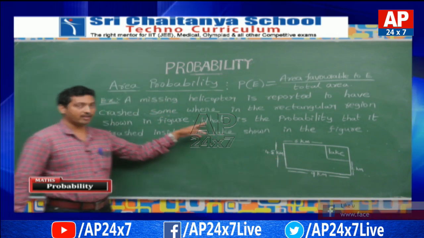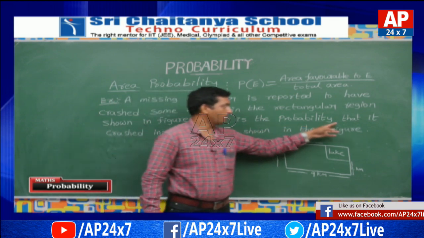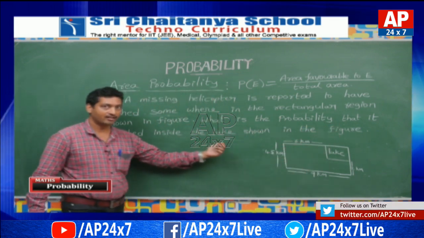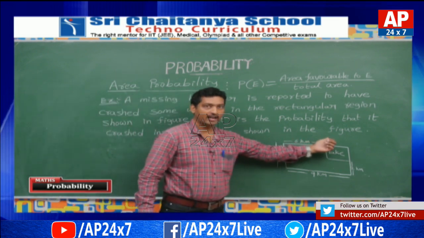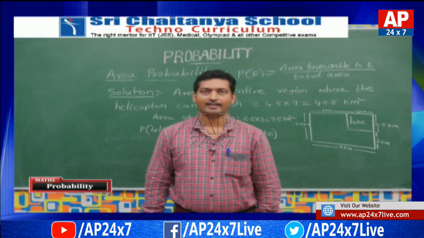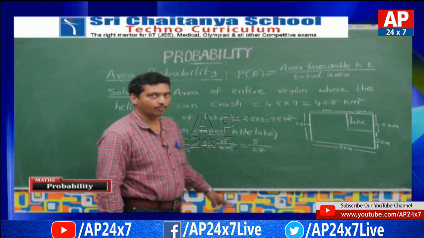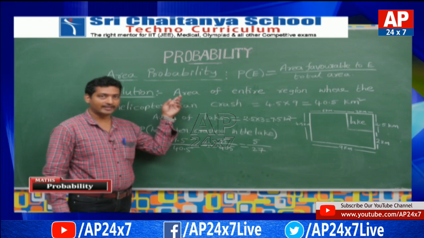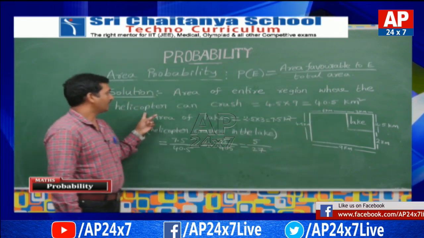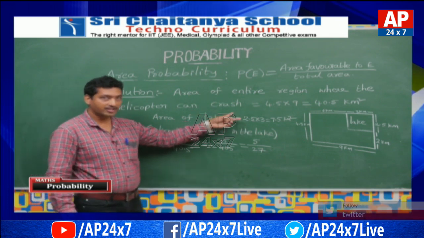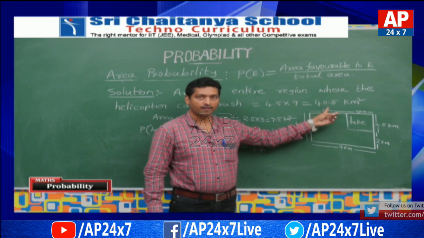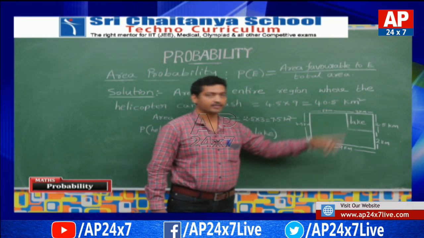Now the requirement is: what is the probability that the helicopter crashed inside the lake shown in the figure? We can observe the lake inside it. Children, let us see the solution of this problem. First of all, you have to find the area of the entire region where the helicopter can crash, which is equal to 4.5 into 9, which is equal to 40.5 kilometer square.